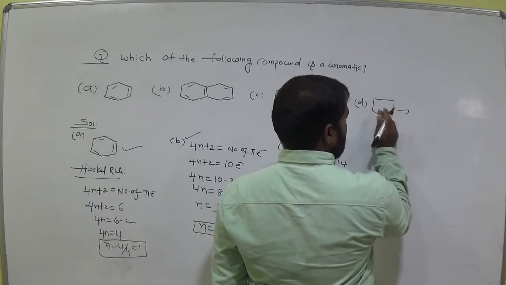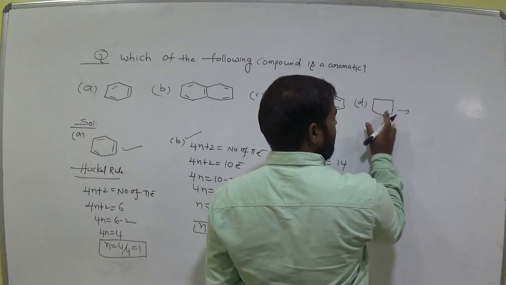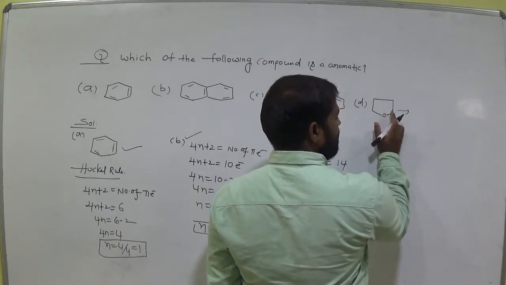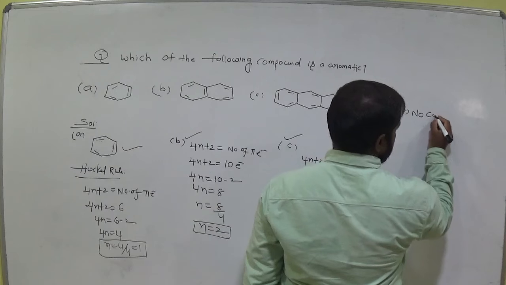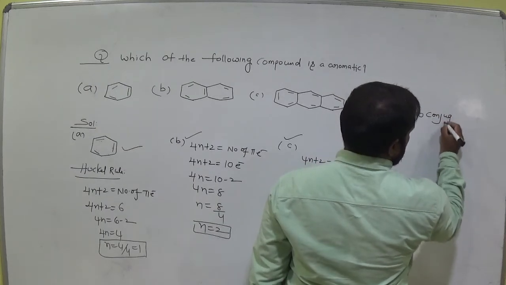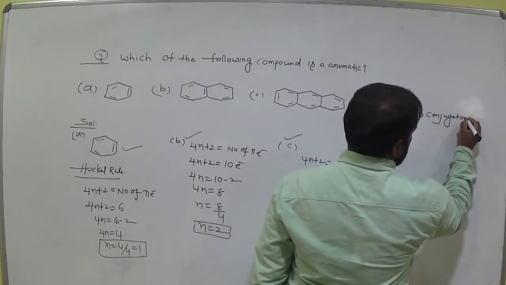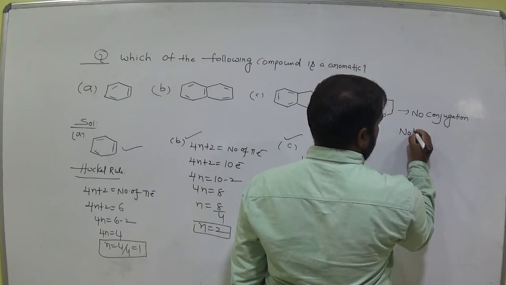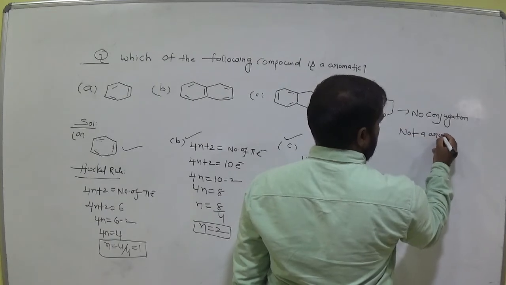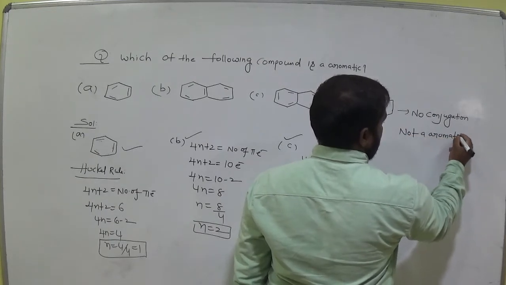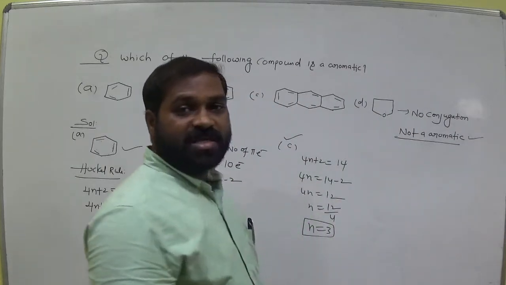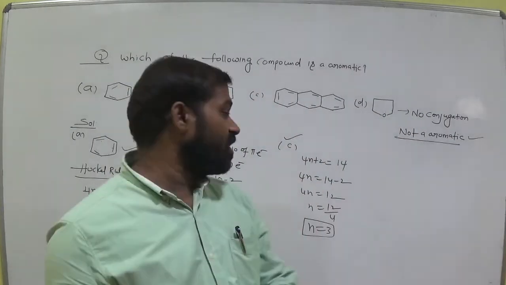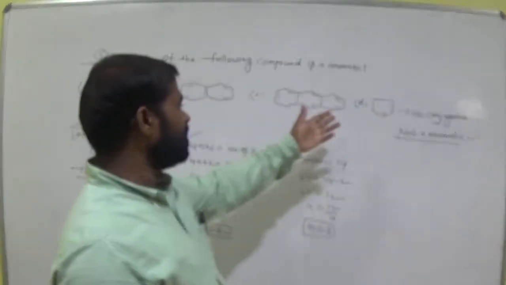No conjugation, no double bond, single bond, double bond arrangement, so it is not aromatic.